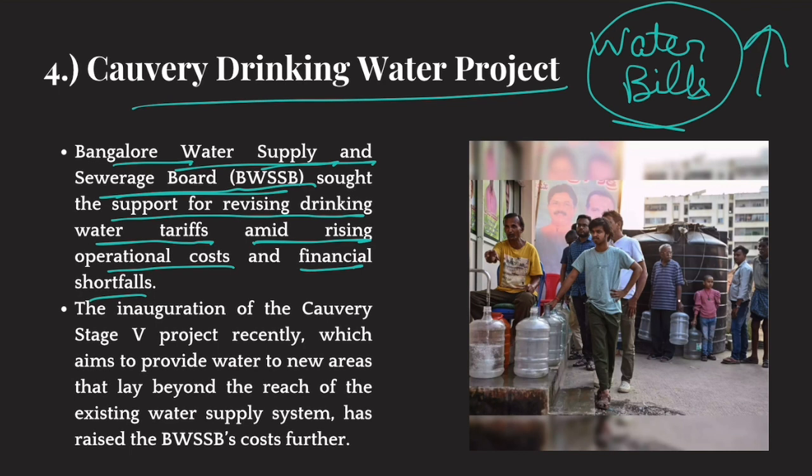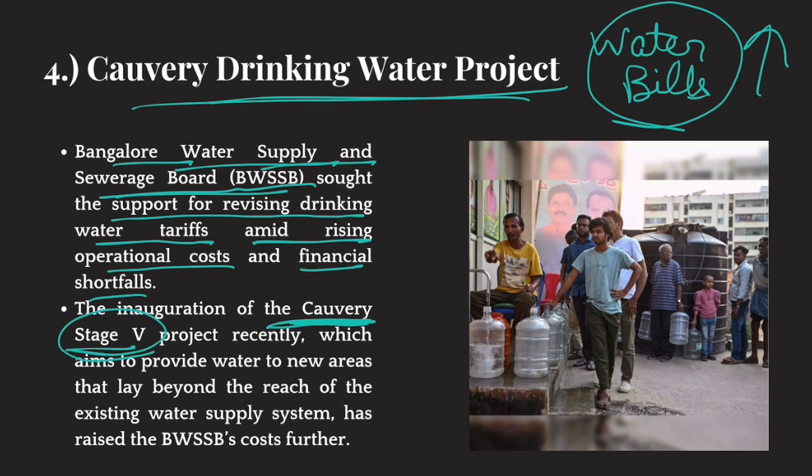Now, most of Bangalore gets water from the Cauvery drinking water project. Recently, stage 5 of this project was inaugurated because Bangalore faces severe water shortages, so that more drinkable water is provided to more areas of Bangalore.